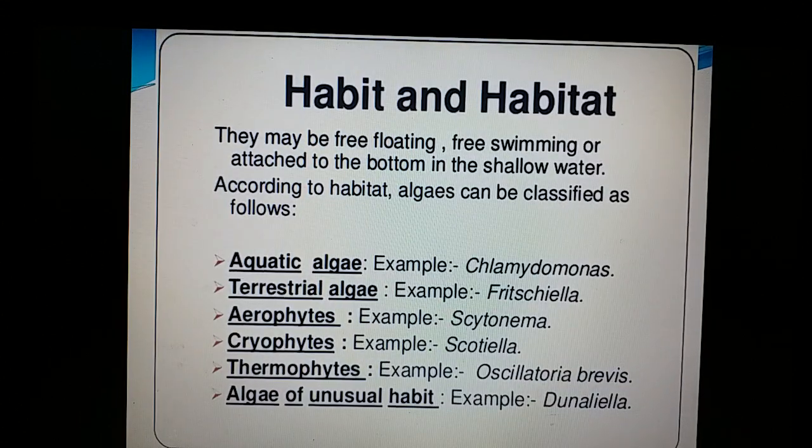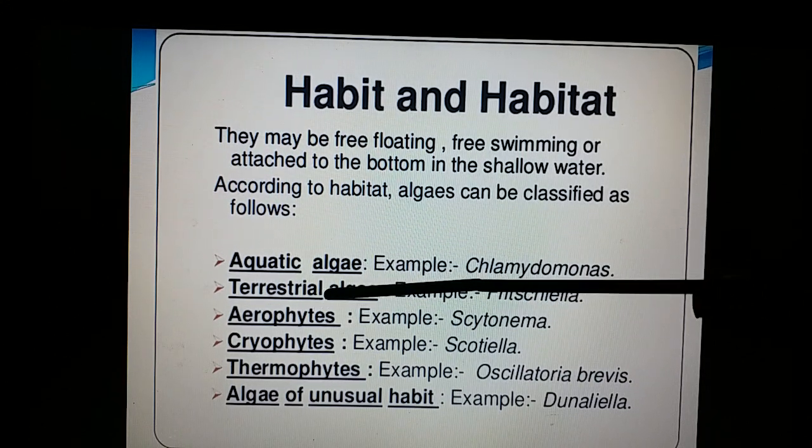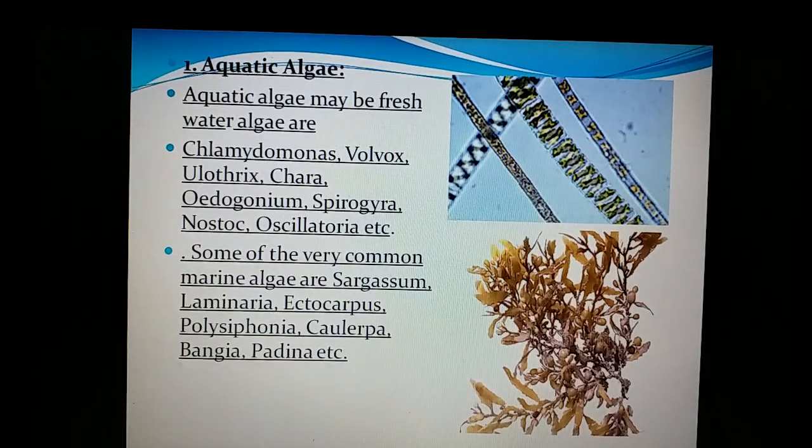Regarding their habitat, usually algae are aquatic, but sometimes they are terrestrial. Sometimes they may be thermophytes, halophytes, and various types of existence and occurrence are there. We'll be seeing them in detail. Here it is aquatic in nature. Aquatic, once again, is of two types. They may be freshwater and marine water.